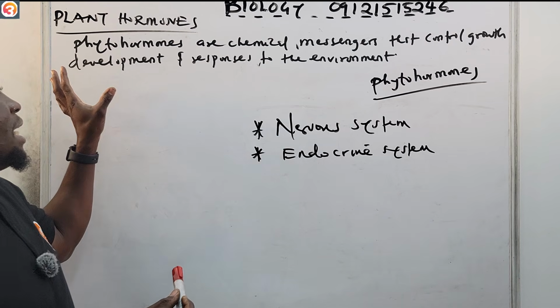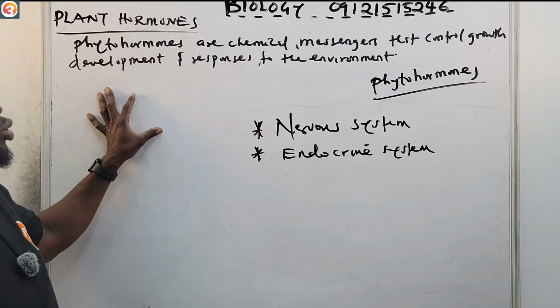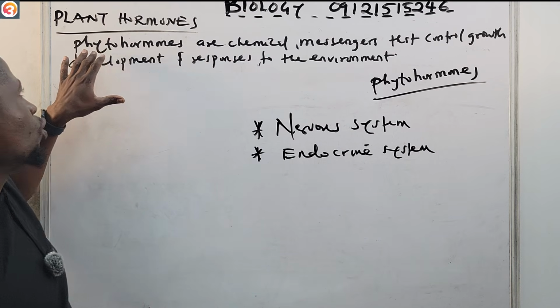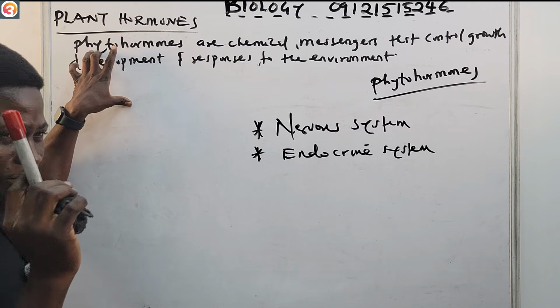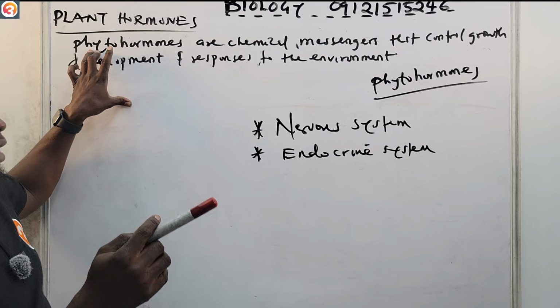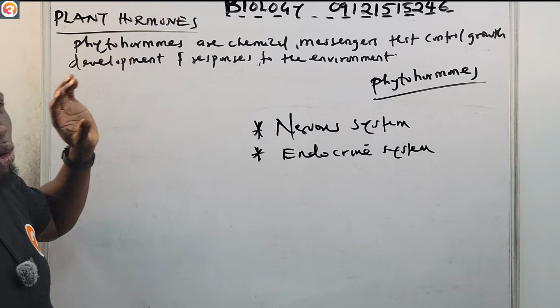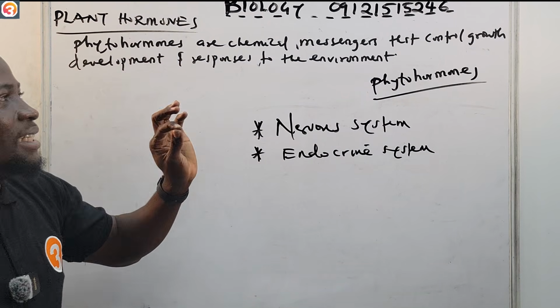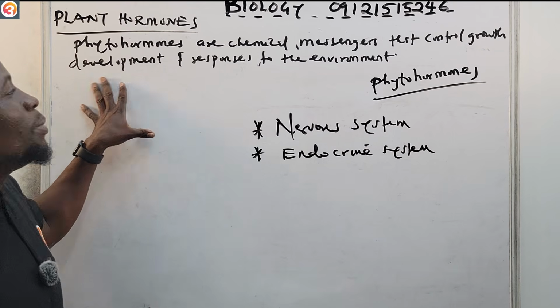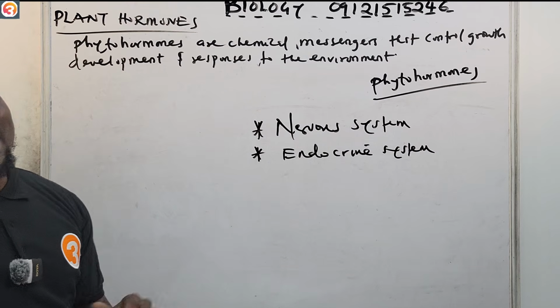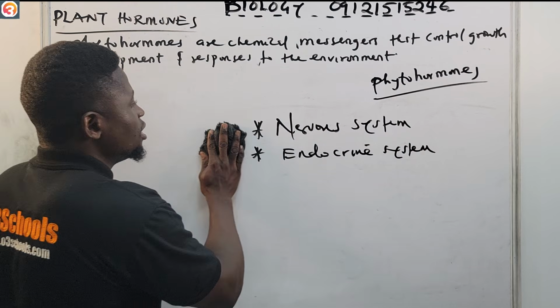Okay, so those are the ones we call the plant hormones. Plant hormones are what we call phytohormones. That is one of the best things you take away from here. Plant hormones are known as phytohormones. They are chemical messengers that control growth, development, and responses to the environment. Okay, let us now see some of those hormones.